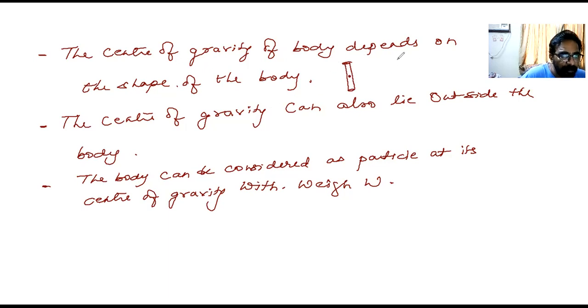But the same wire, when I make it into a circle, I change the shape. You can see the shape has changed. Now I see the center of gravity comes out of the wire. It is the geometric center of the circle. So that is the reason why I say the center of gravity of a body depends on the shape of the body. That is the distribution of the mass of the body, you can also see.